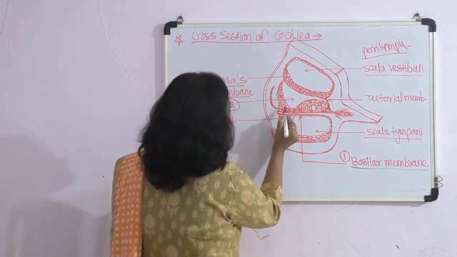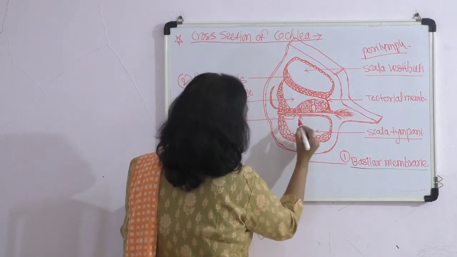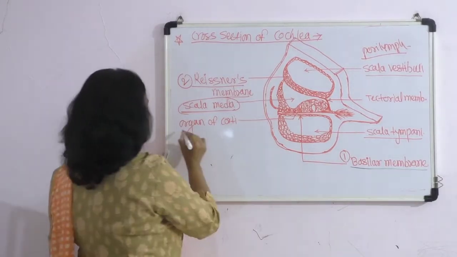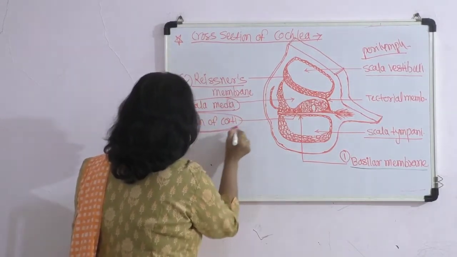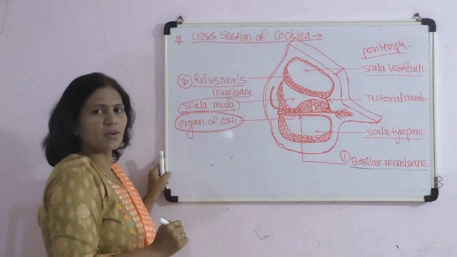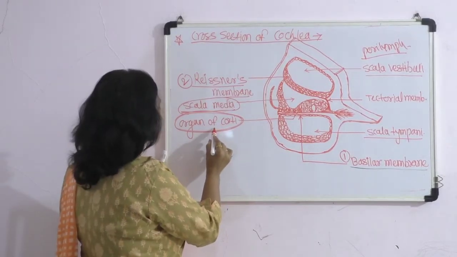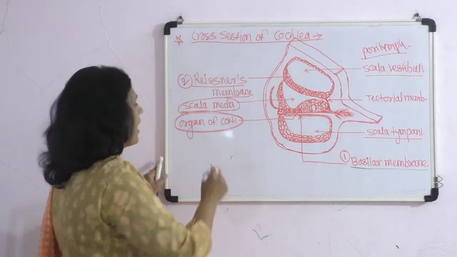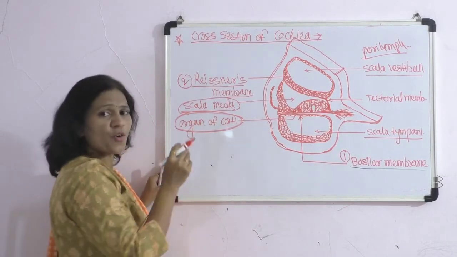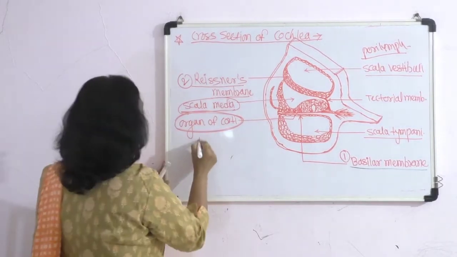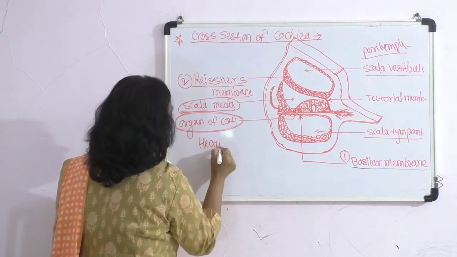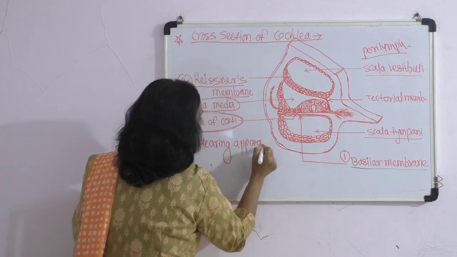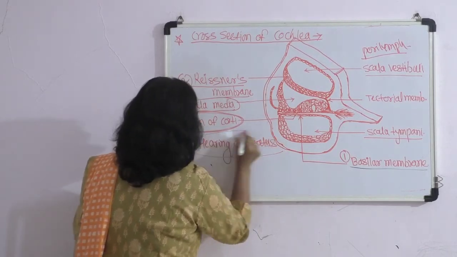Then, above the basilar membrane, there is one important structure, which is called the organ of Corti, and this organ of Corti is also called the hearing apparatus.